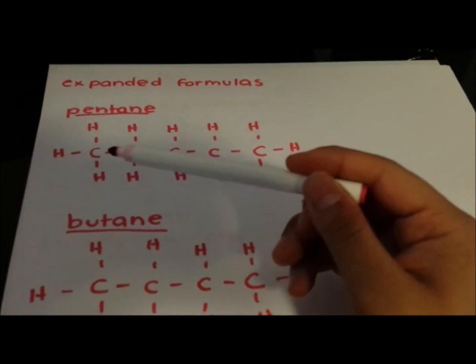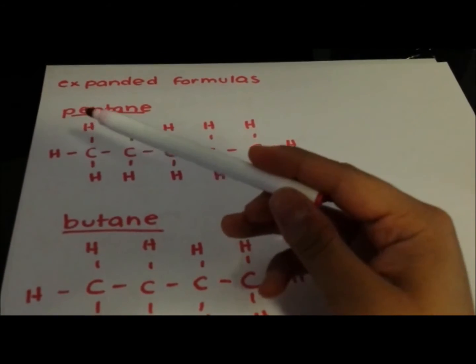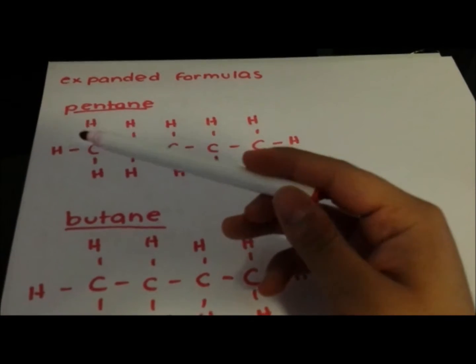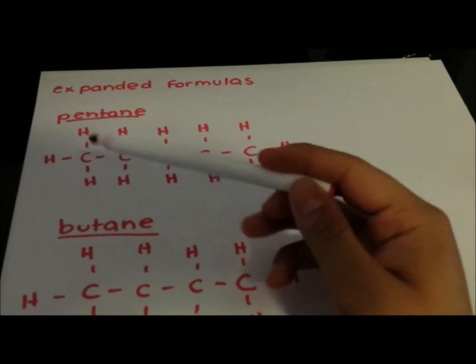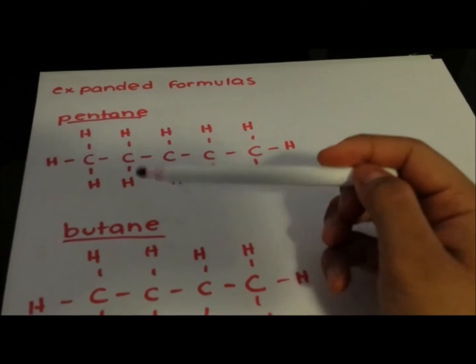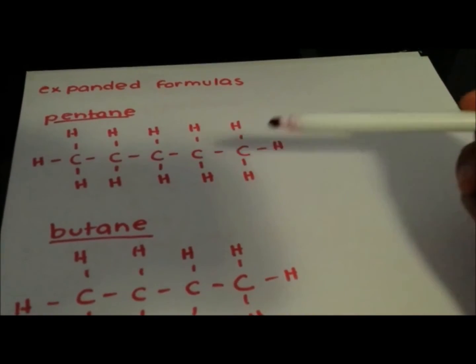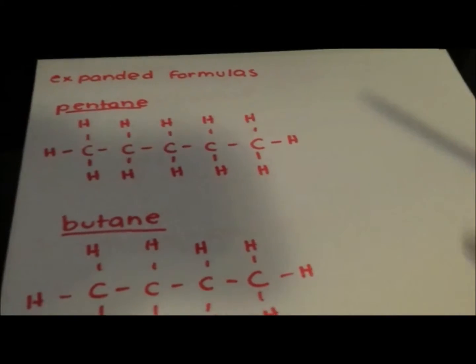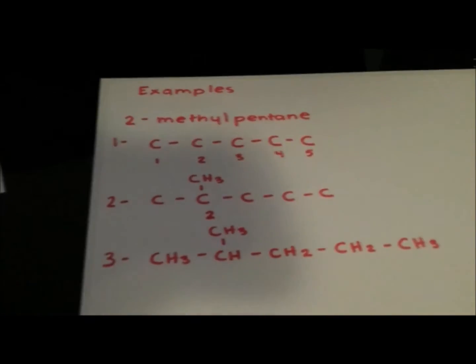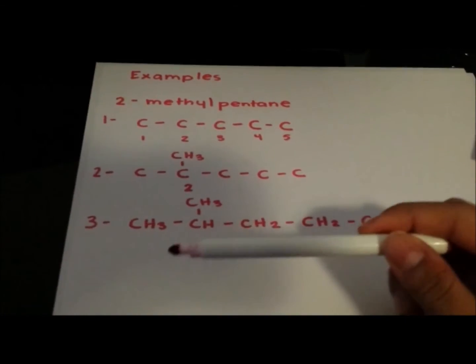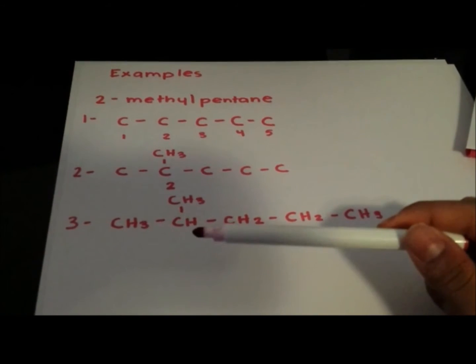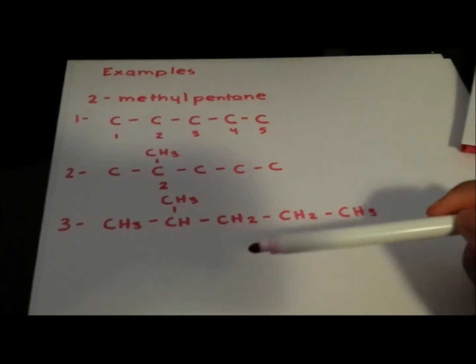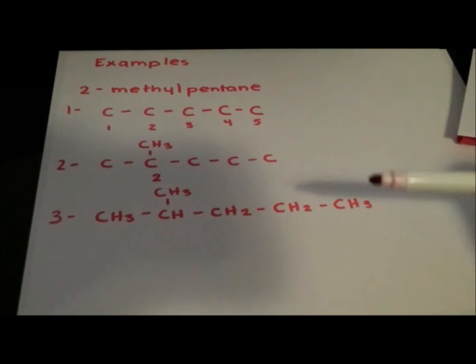So here it will be CH3 because this carbon has 3 bonds to hydrogens. Here it has 2, 2, 2, or here 3, 2, 2, 2, 3, and 3. That's why you put CH3 here. Here you don't put anything because it has a methyl. Then CH2, 2, and 3.